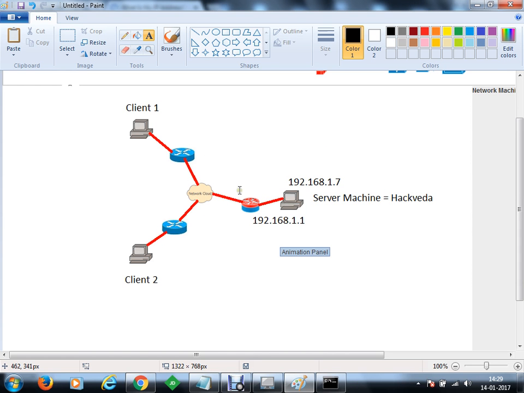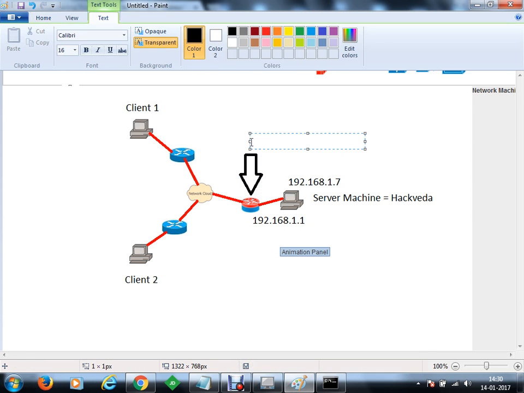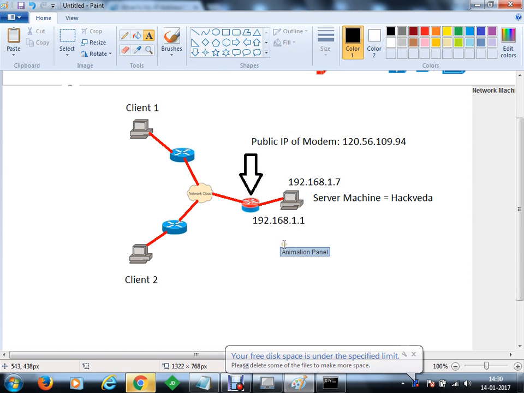Okay, let's just type it here. So the public IP address, let's just put it here. Public IP of modem is 120, what is the IP address? 120.56.109.94. Okay, so this will be the public IP address of the modem.